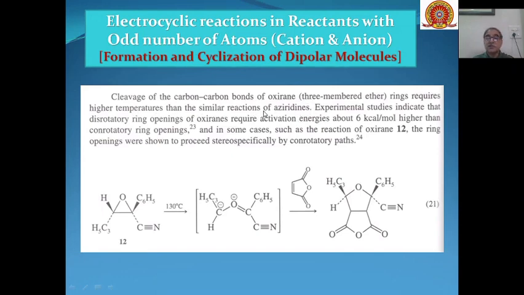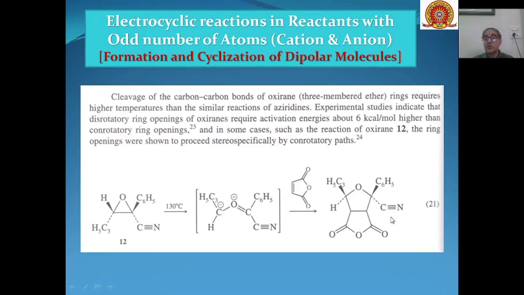There we have seen the reaction taking place at 100 degrees centigrade, whereas here you require a higher temperature, that is 130 degrees centigrade, and this oxirane can be converted into this type of 1,3 dipolar molecule, which can be reacted with maleic anhydride to give you this type of product.